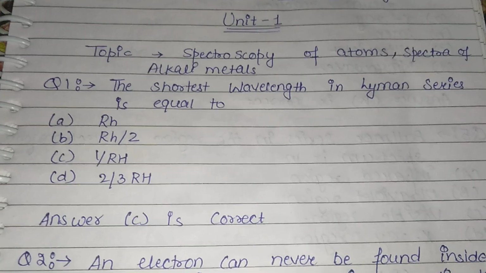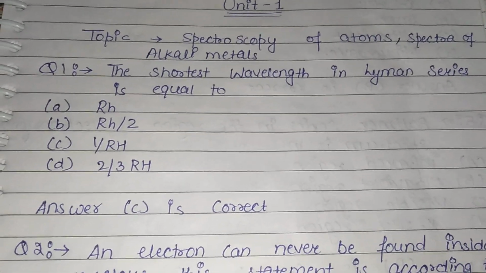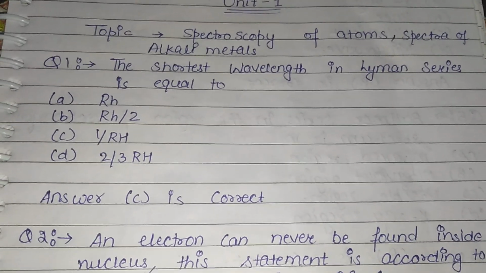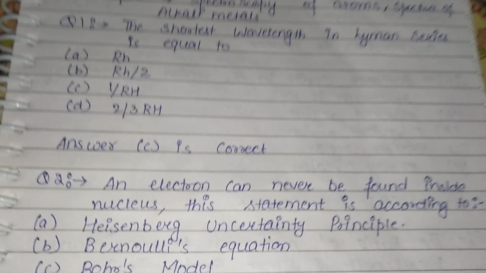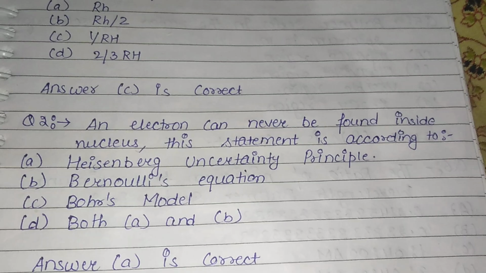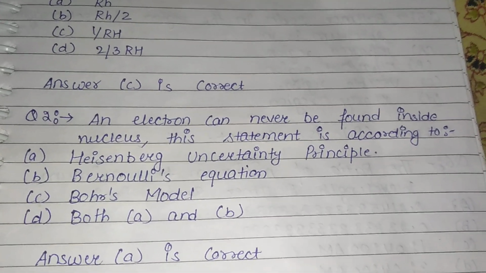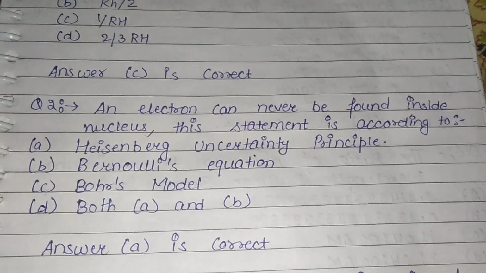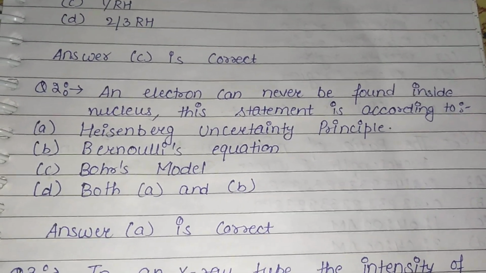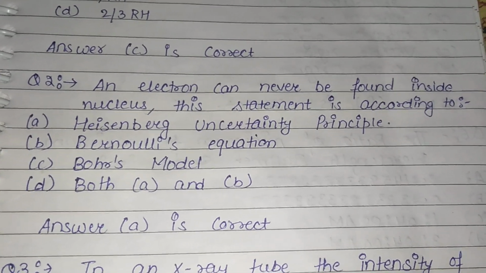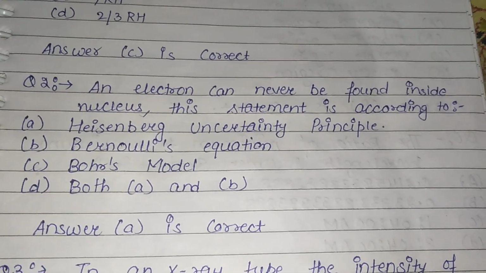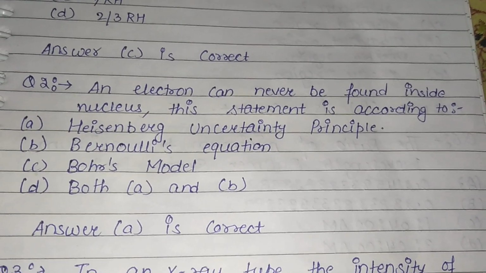The shortest wavelength in Lyman series is equal to, answer C is correct, that is equal to 1 by RH. Second is, an electron can never be found inside the nucleus. This statement is according to, means who gave this statement? Heisenberg uncertainty principle, Bernoulli's equation, Bohr's model, or both A and B. So answer A is correct, Heisenberg uncertainty principle. Heisenberg gave this statement.